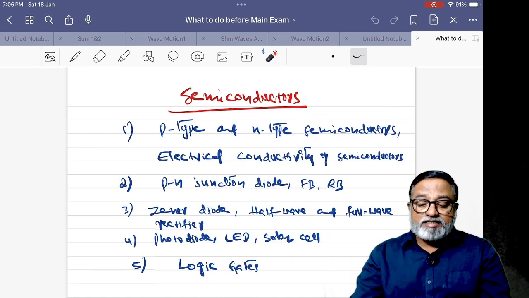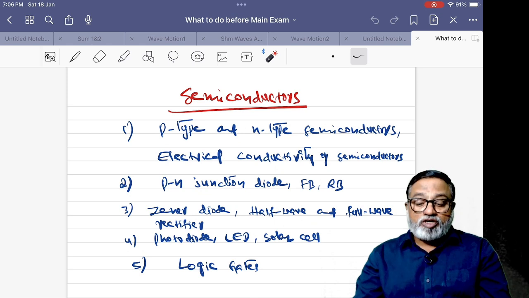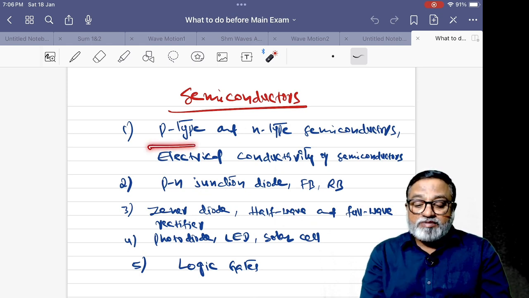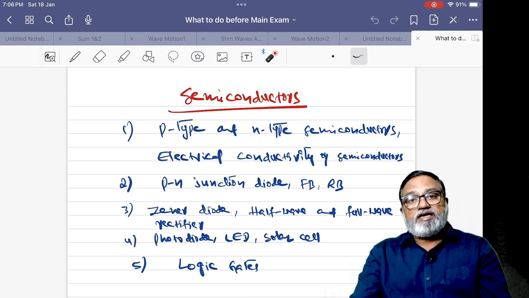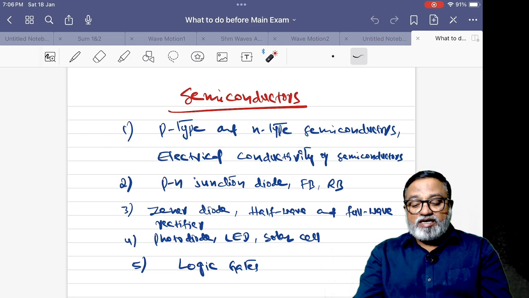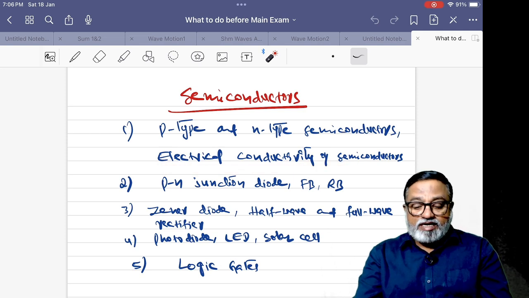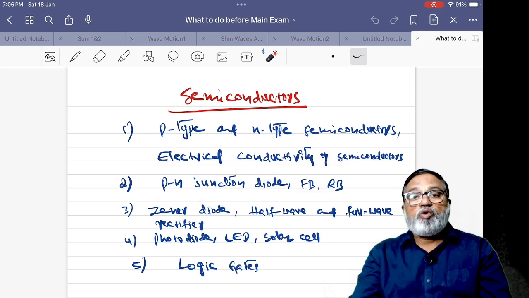And semiconductors, one of the most important chapters, semiconductors. P type semiconductor, N type semiconductor. Which type of doping is used for P type semiconductor, N type semiconductor, majority charge carriers in P type semiconductor, N type semiconductor, electrical conductivity of semiconductors, PN junction diode.